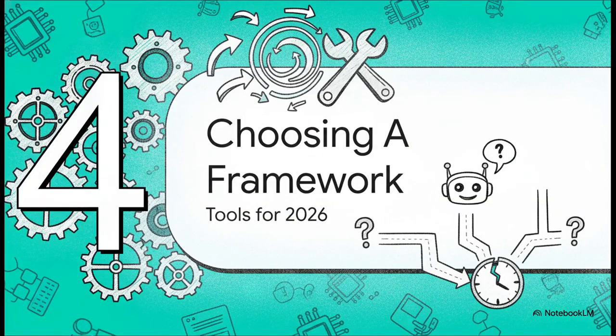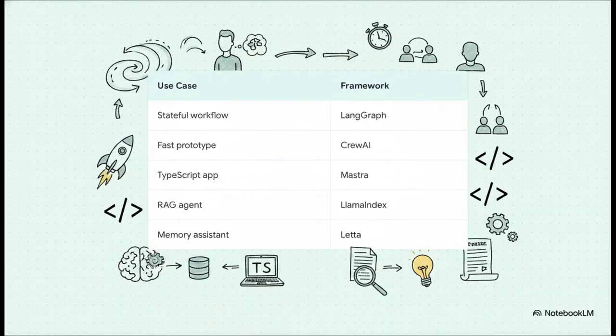Okay, Section 4, choosing the right framework. With the architectural theory out of the way, let's talk about the practical tools you can use to actually build these systems today. You might want to take a screenshot of this one. It's a highly pragmatic decision tree distilled straight from the developer community to help you cut through all the marketing hype. Building a complex, stateful production workflow with approvals, LangGraph is your powerhouse.